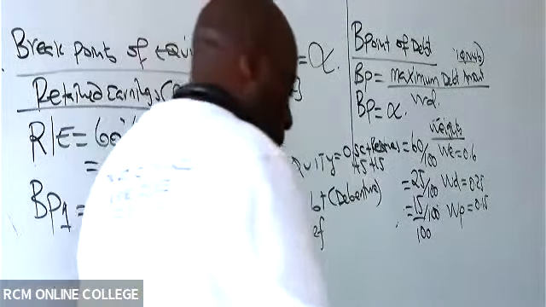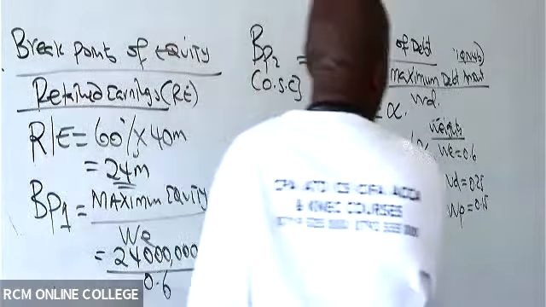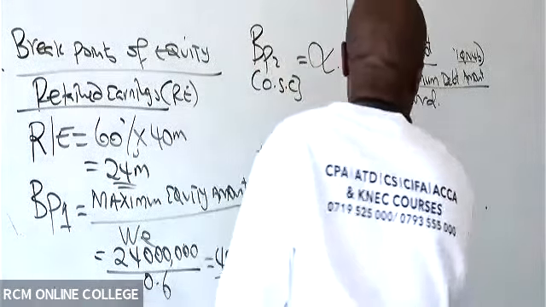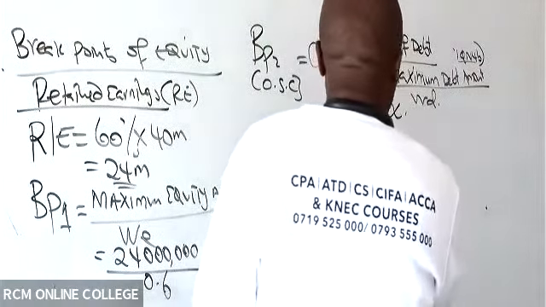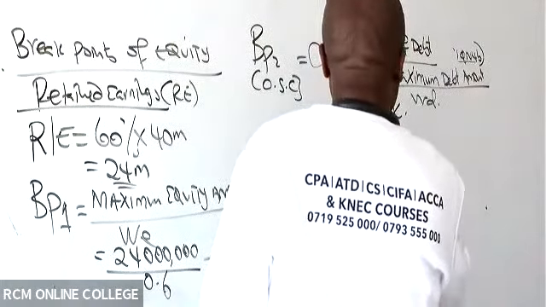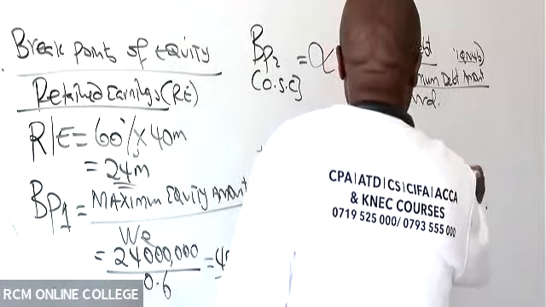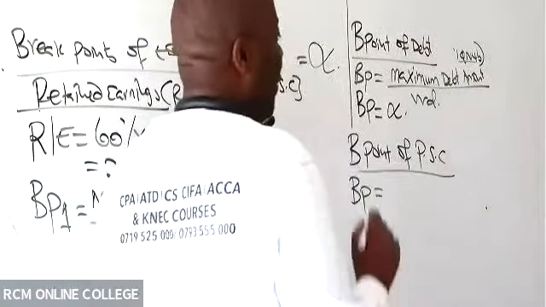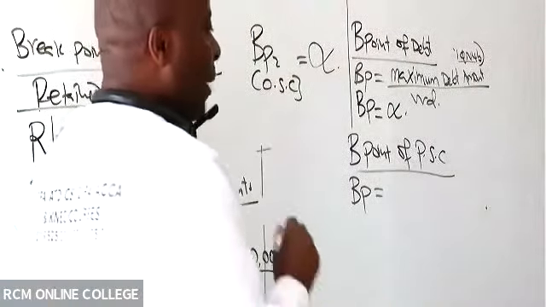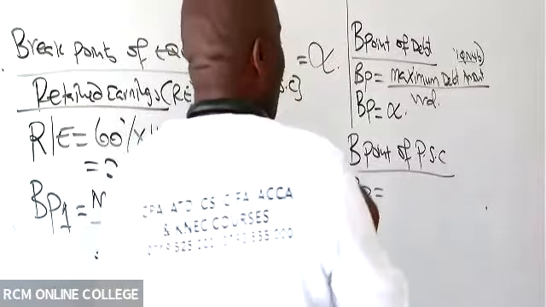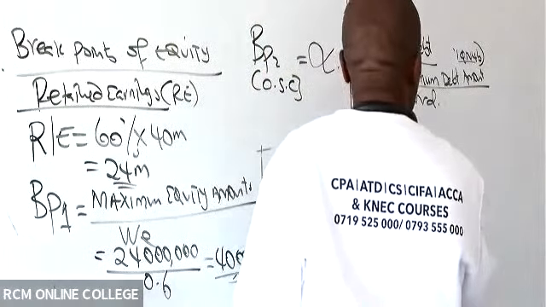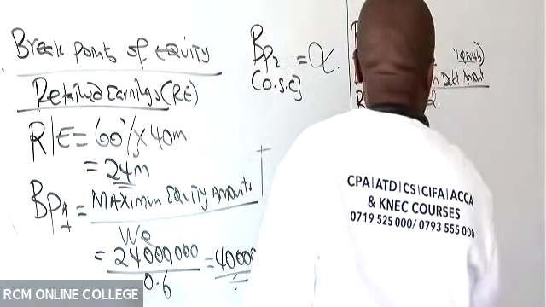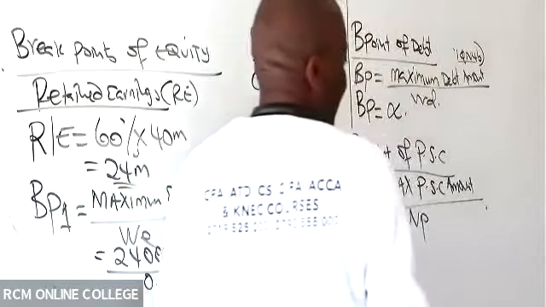Now from there, we can easily go to the preference. So you mentioned there, breakpoint of what here? Preference share capital. So always write the formula because you will end up getting a mark, even if it's 0.5. So breakpoint of preference share capital will be the maximum preference share capital amount over the weight of preference.